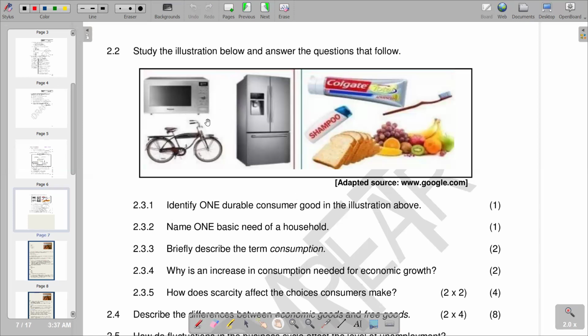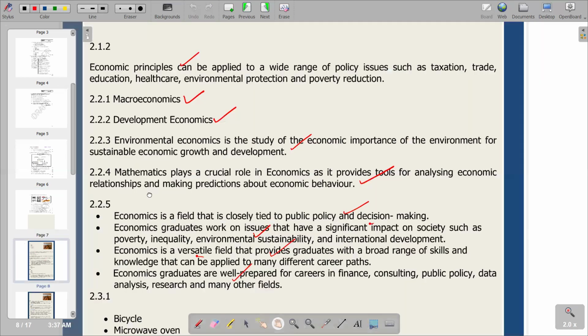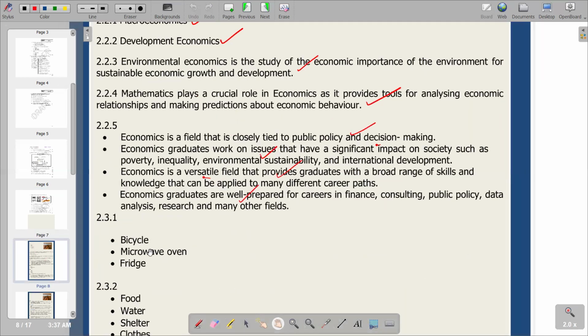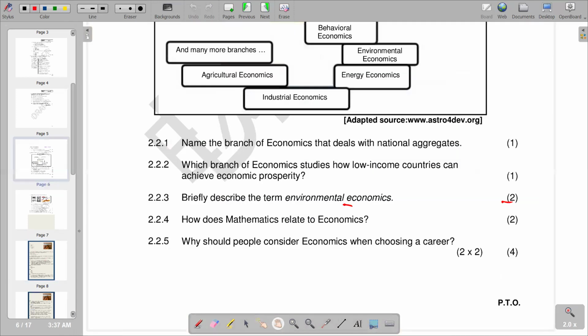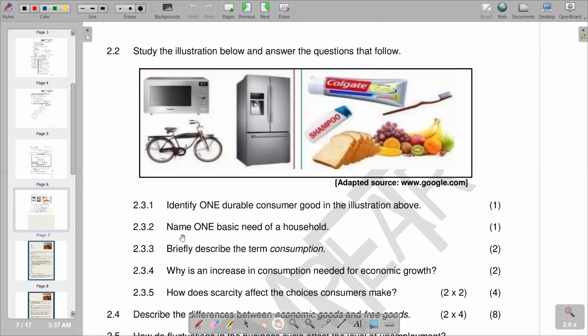Obviously, on the left-hand side is where we've got durable goods. We've got a fridge, a bicycle, and a microwave. So we can pick just one, because the question is only asking for one. So we can go to another section and see what we have: the bicycle, microwave oven, and fridge. These are the durables being shown in the picture.